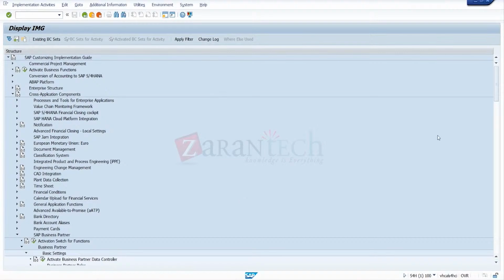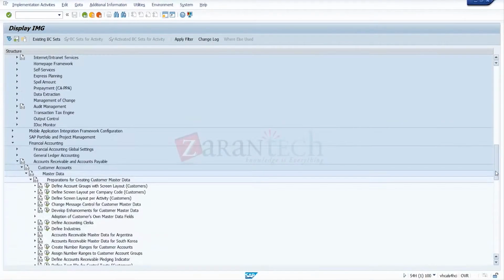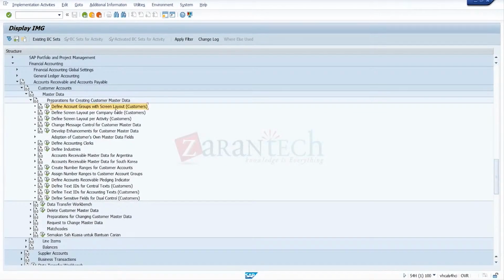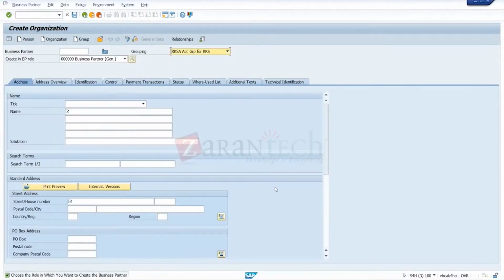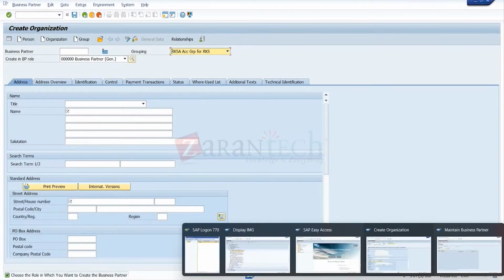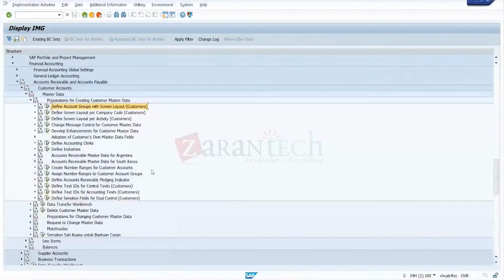So in the finance accounting, we make an account group here, for the customer account group in finance accounting, and this is for the customer role. So actually, when you make the customer's data, you'll get two numbers. One is for the grouping. Shekhar, grouping is also called a group of customers. Like we will create one group. This name is account group. You can see this account group, Define Account Groups and Screen Layout. The name is account group.